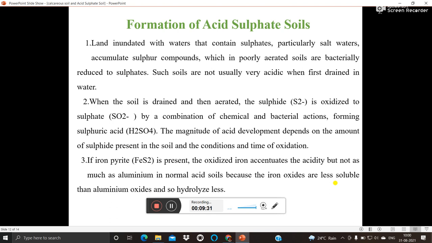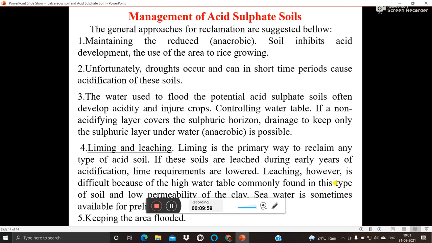And then third, if iron pyrite is present, the oxidized iron accentuates the acidity but not as much as aluminum in normal acid soil, because the iron oxides are less soluble than aluminum oxide and so hydrolyze less. If aluminum oxide is present in the soil, that soil becomes more acidic compared to iron pyrite.